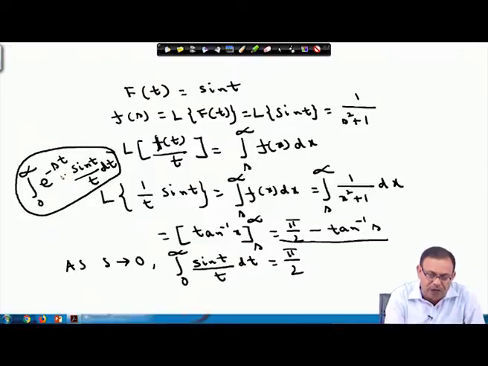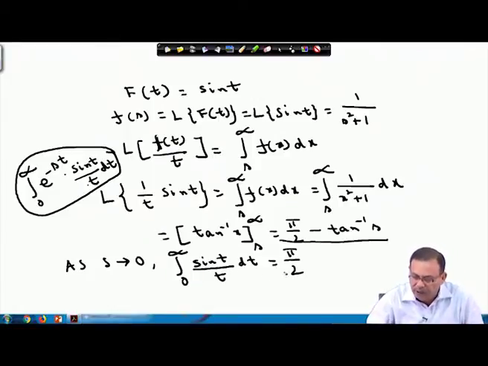Now, s is not there. I have to evaluate only the integral from 0 to infinity of sin t by t dt. Therefore, I make s approach 0, this e power minus s t part vanishes, and this becomes the integral from 0 to infinity of sin t by t dt, which equals pi by 2.